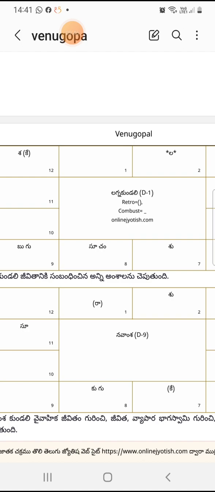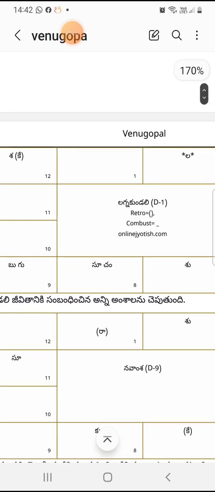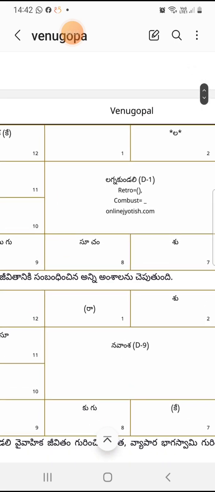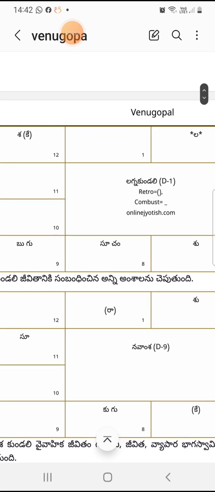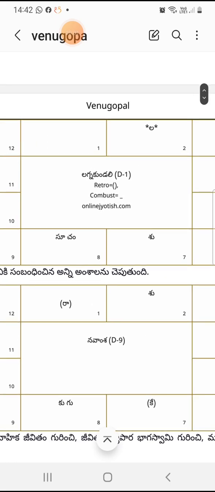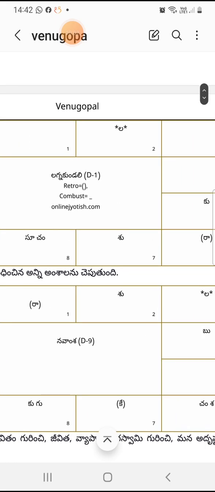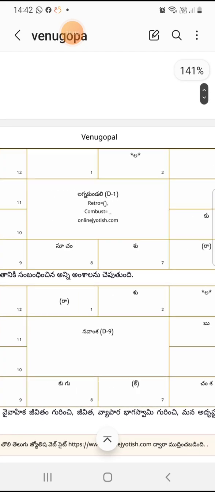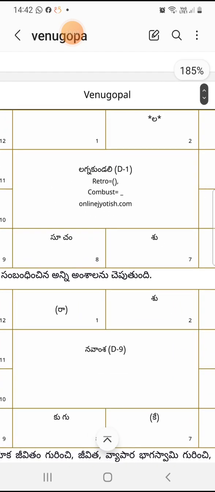And then Ashtama Shani, whenever Shani is in the 8th position from his Janma Rasi. What will the 8th position be? Mithunam.